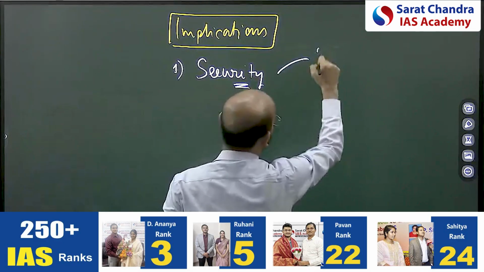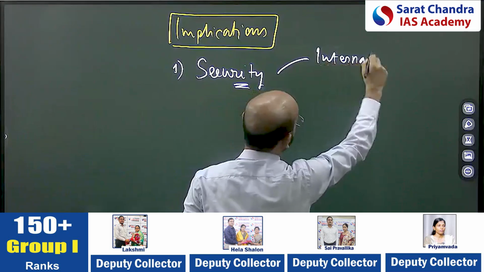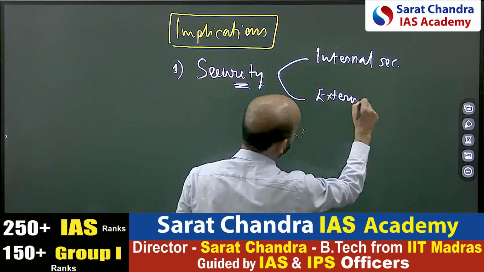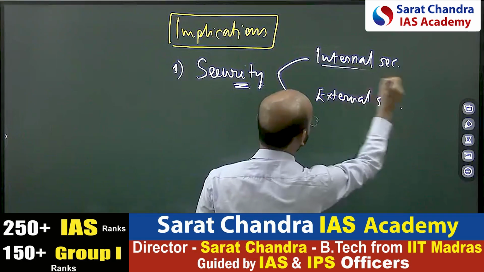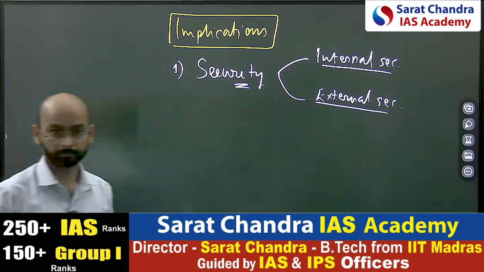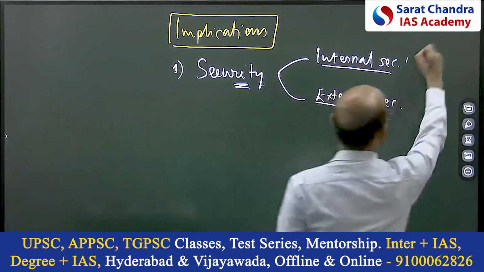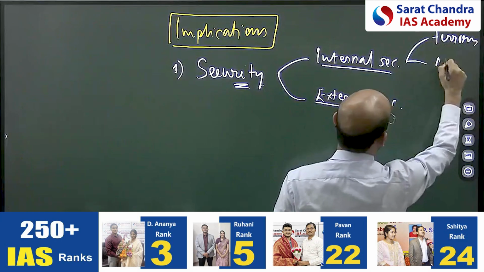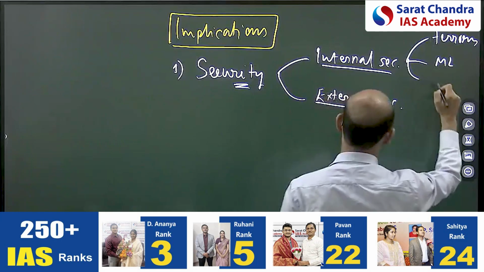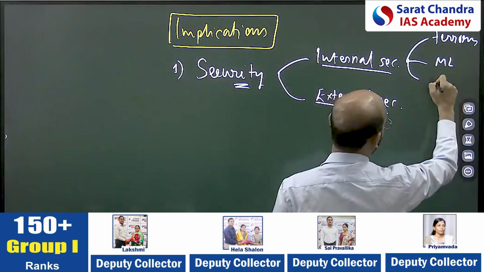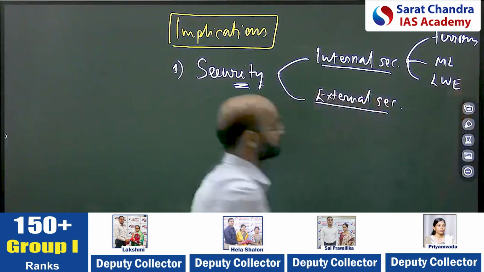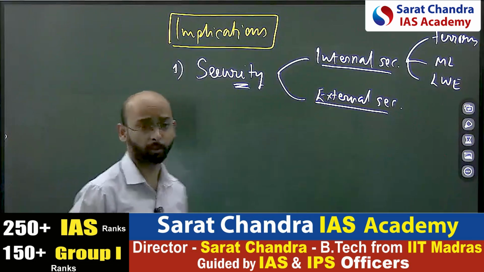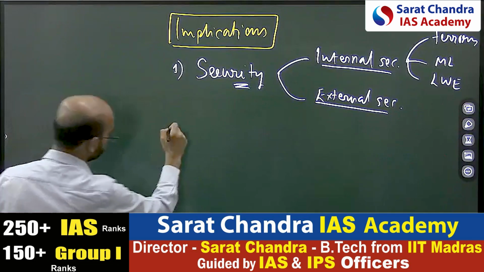Here also you divide into internal security as well as external security. If you have covered this topic, you know the difference. And don't limit yourself to war and these things. Bring in terrorism, money laundering, as well as left wing extremism, and the war will come as the external factor.